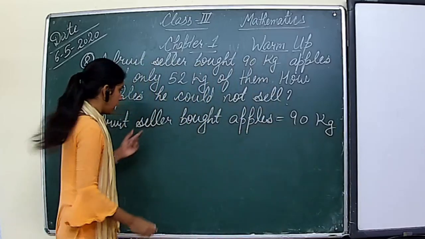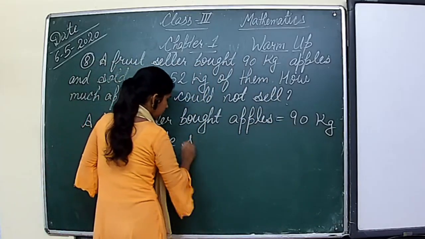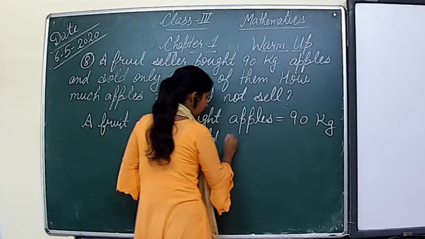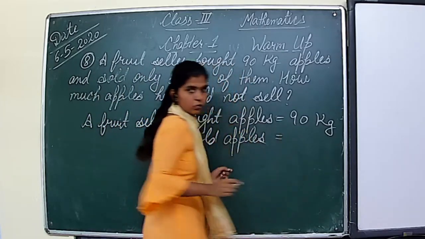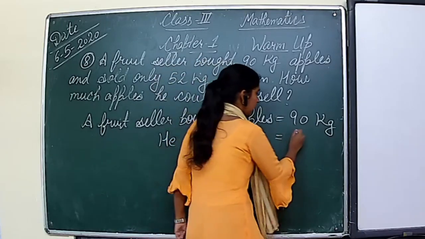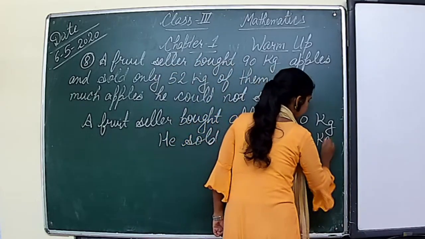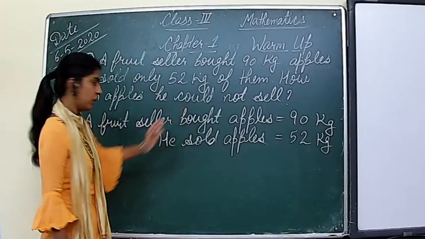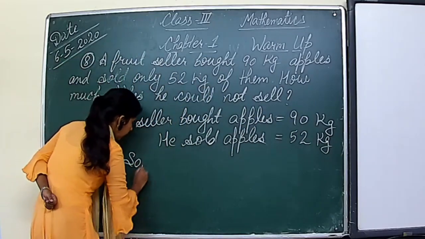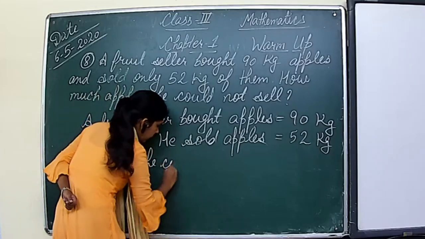He sold apples is equal to 52 kg, right? So how much apples he could not sell? So he could not sell